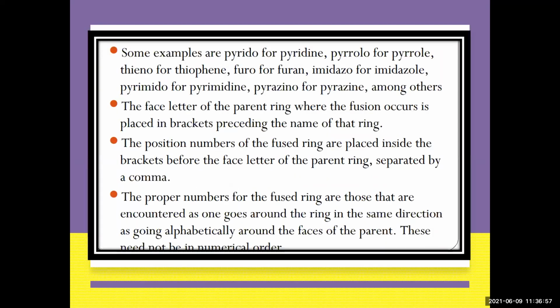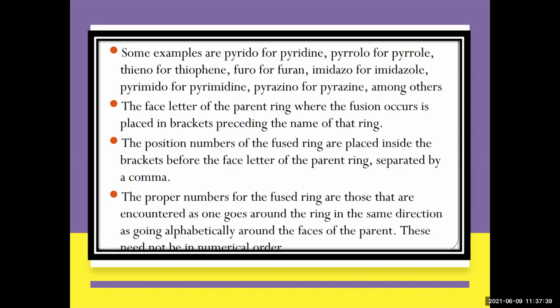Now let's go for some examples. What are the short forms given? Since benzene is the base, you write benzo. For pyridine you write pyrido. For pyrrole you write pyrrolo. For thiophene you write thieno. For furan you get furo. For imidazole you write imidazo. For the pyrimidine ring it is known as pyrimido. For pyrazine it is known as pyrazino, among others. So these are some of the forms, the naming for your heteroatoms.